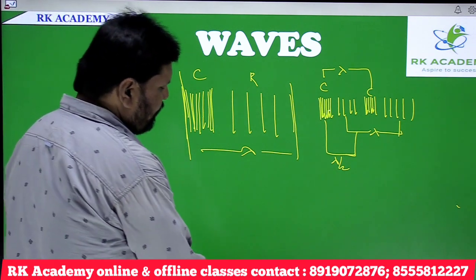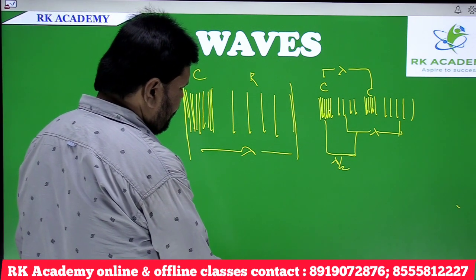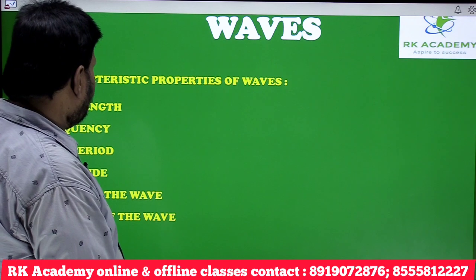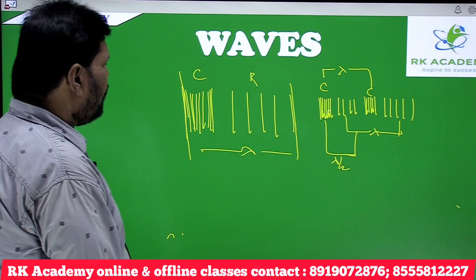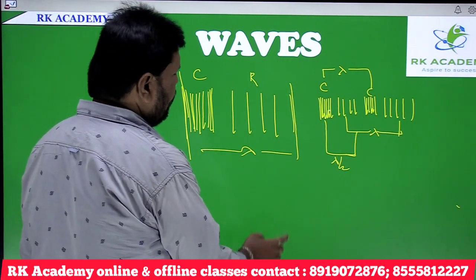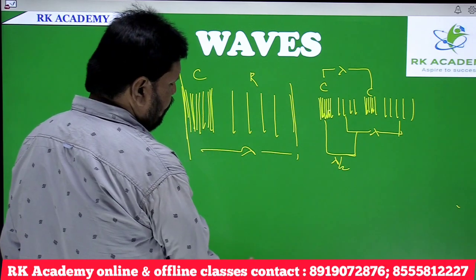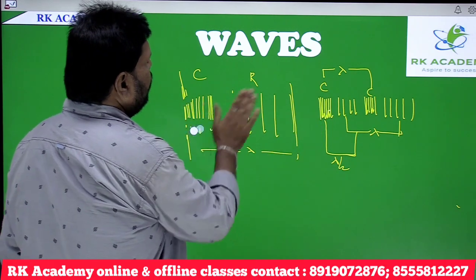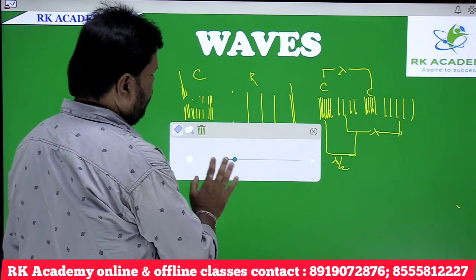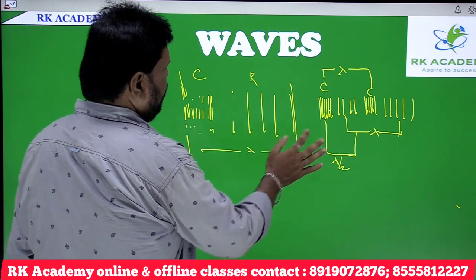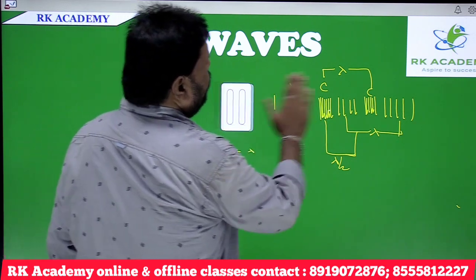Okay. Now, let us come to know another characteristic property, that is frequency. Frequency is nothing but the number of waves.